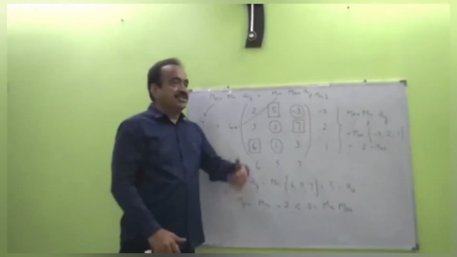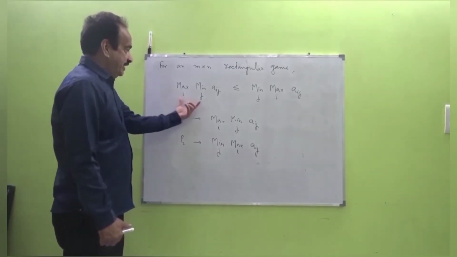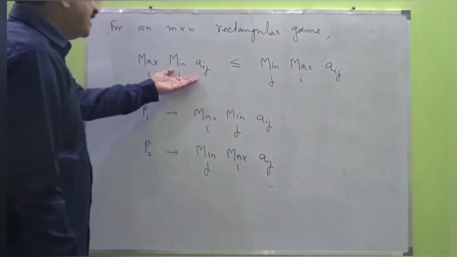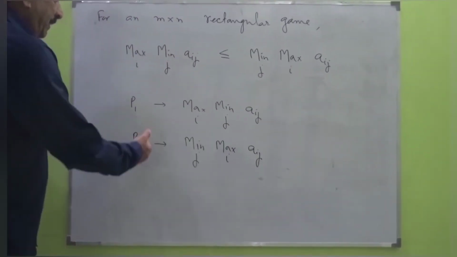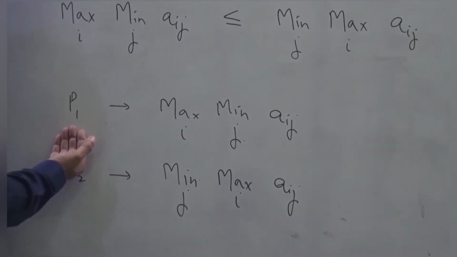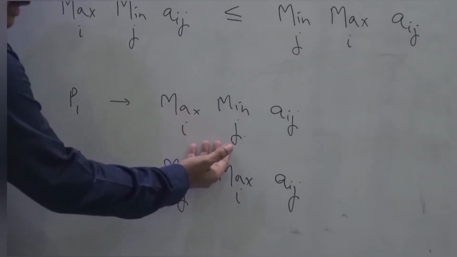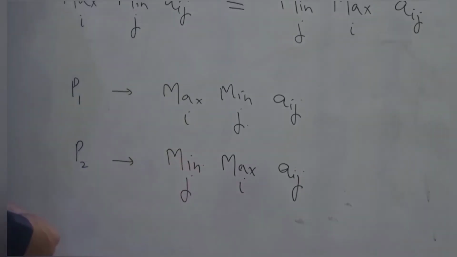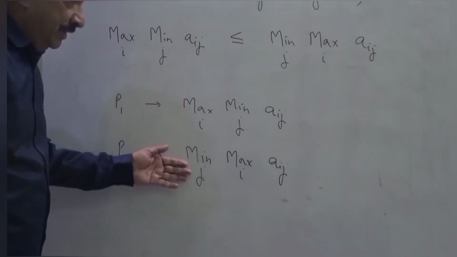Now let's generalize this one. In an m cross n rectangular game, we have max min is always less than or equal to min max. What these entities mean to the players is this, that there is a choice for P1 so that P1 can get this sum, and there is a choice for P2 so that P2 has to pay this sum. We have this quantity less than or equal to this quantity.